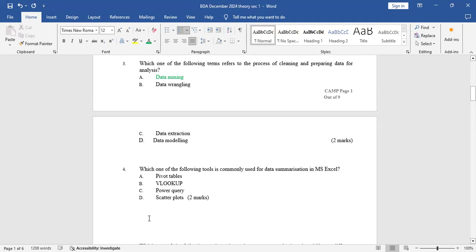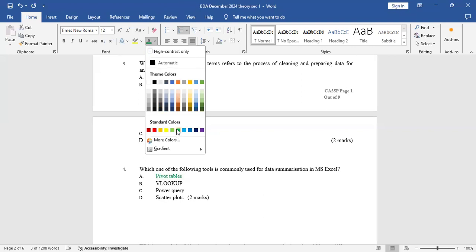Then D, the scatter plots. Scatter plots is just a relationship visualization, so it cannot be used to summarize data. So it's only pivot table that qualifies as the tool that is used for summarization in MS Excel. So the pivot table is the correct answer.